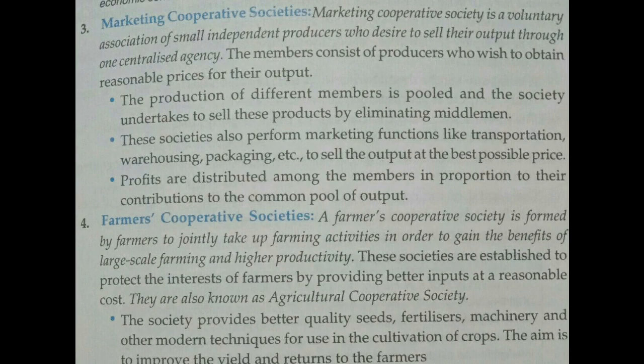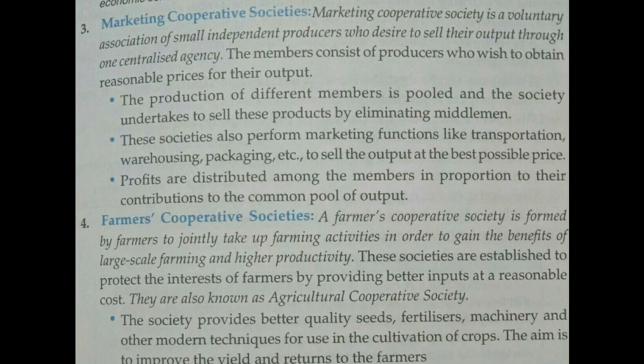The producers cooperative society was also an association of small producers, but they wanted to purchase inputs for the production of goods, whereas the marketing cooperative society, they have finished goods and they want to sell these goods in the market. So this is the main function. The production of the different members is collected.